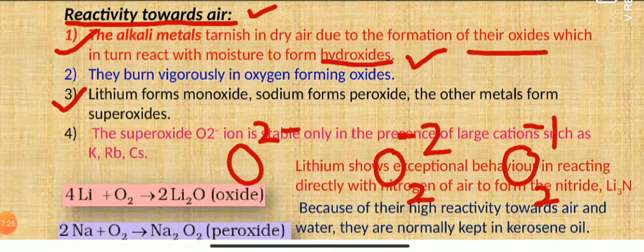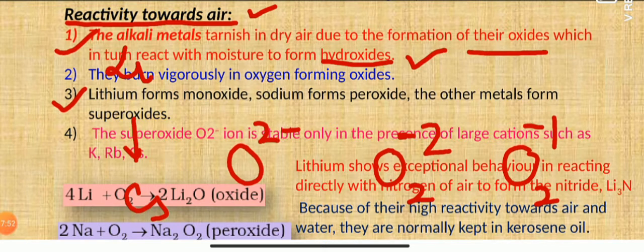So as you proceed from monoxide to peroxide to superoxide, the anion size increases. As you proceed from lithium towards cesium, the cation size increases. So the stability of superoxide increases as the cation size increases.